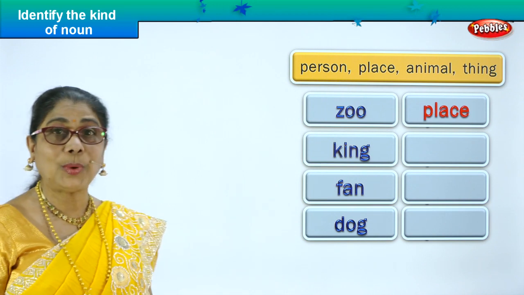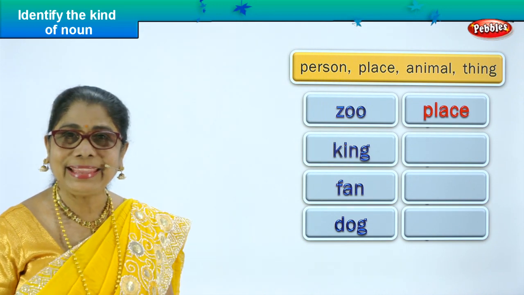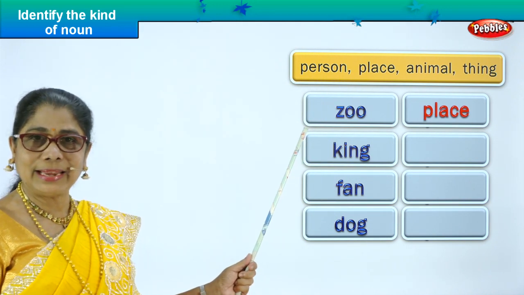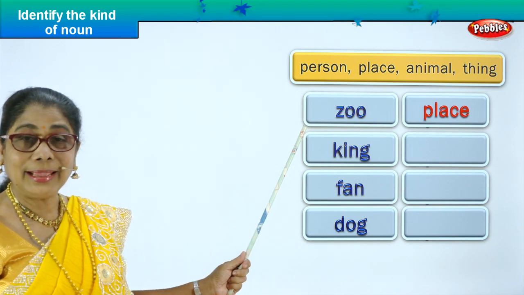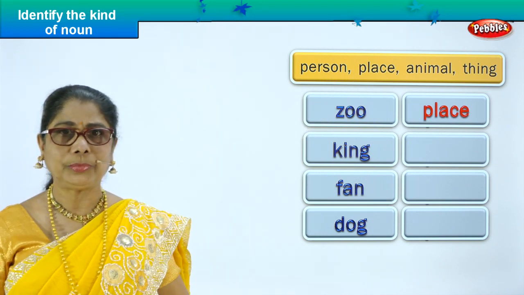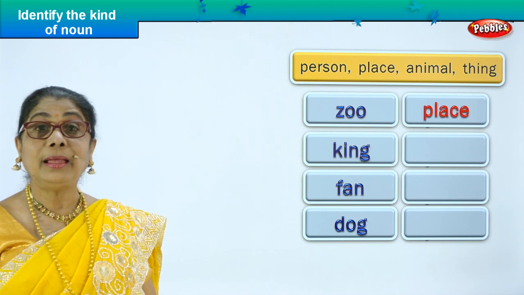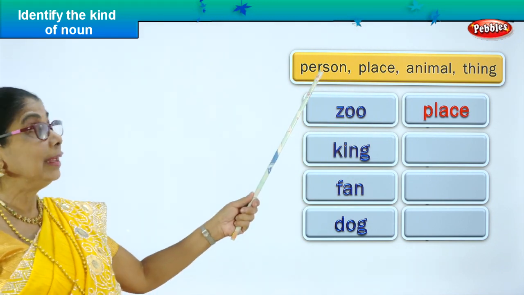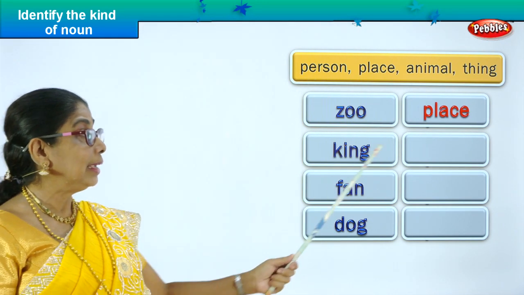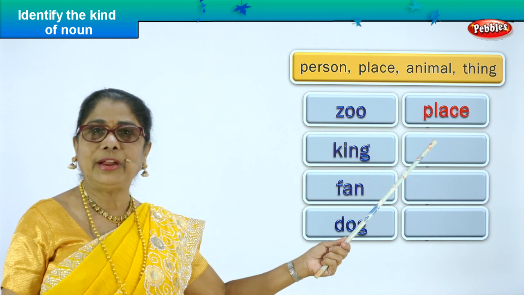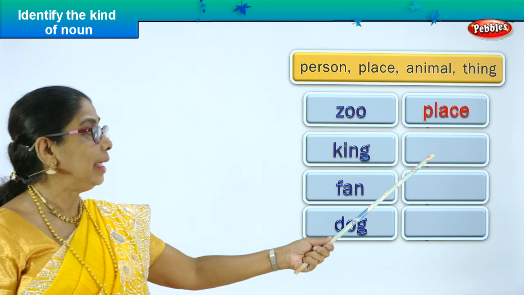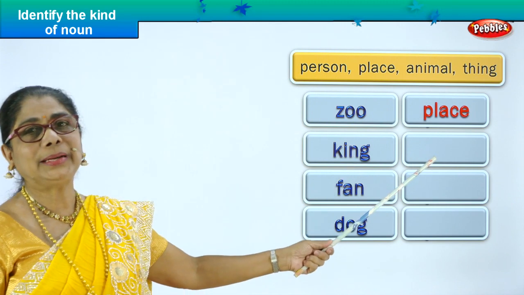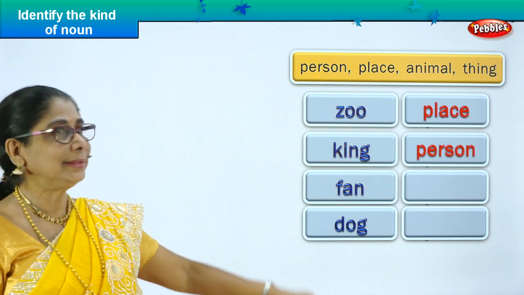Let's take the second one. What is that? King. Is king a noun? Yes, it's a noun. What kind? King. Who is a king? A person who rules the place. So, person. Very good. King is a person, a very important person. So, king, noun, person. Kind of noun, person.